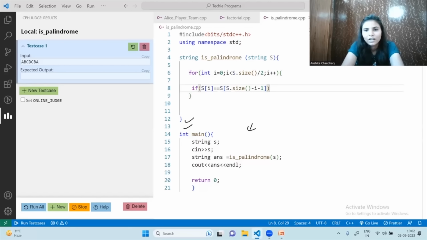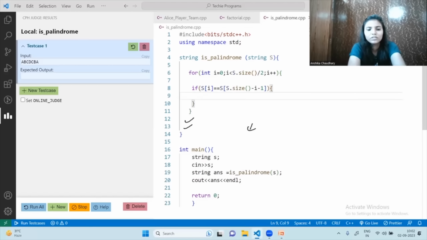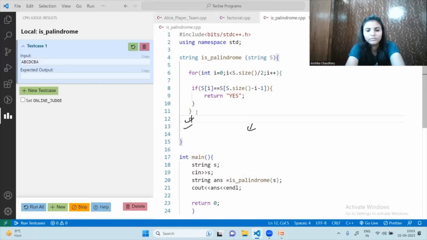If it does, we need to return yes. And if it is not a palindrome string, then we need to return no. Okay. So let's dry run this code for the given input string.